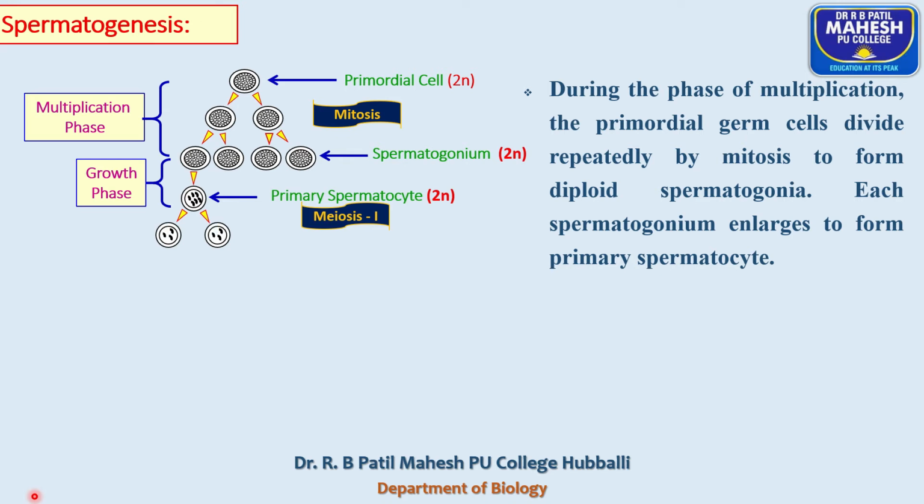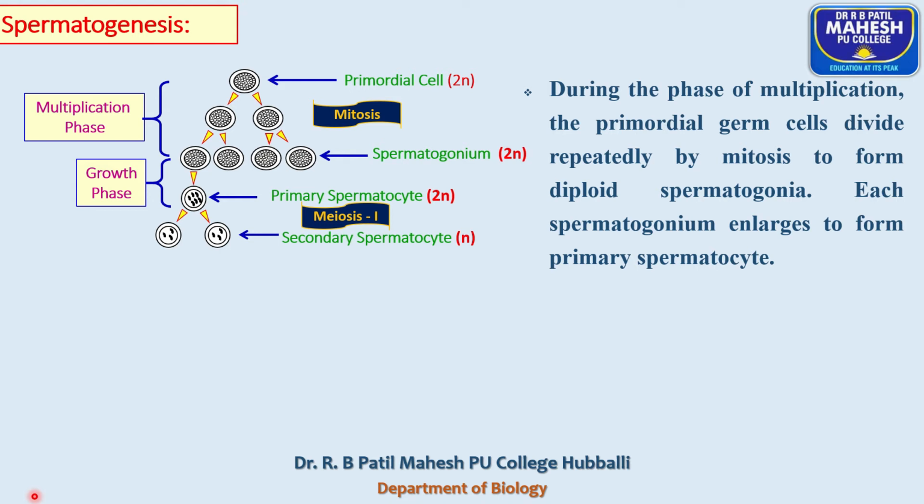Soon after this, the primary spermatocyte undergoes the first meiotic division. As a result of the first meiotic division, the diploid primary spermatocyte is converted into haploid secondary spermatocytes.